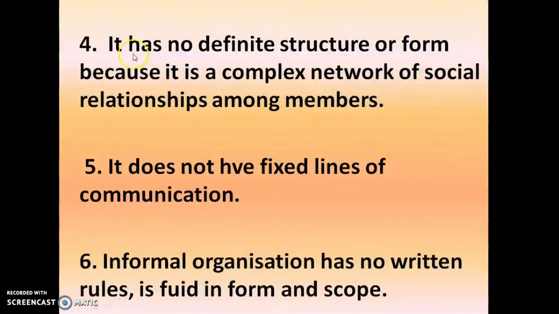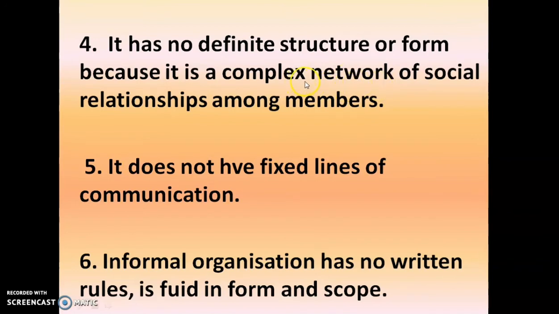The fourth point is that it has no definite structure or form because it is a complex network of social relationships among the members. In a formal structure, we know who the top management is, how many departments there are, and who the department heads and managers are.